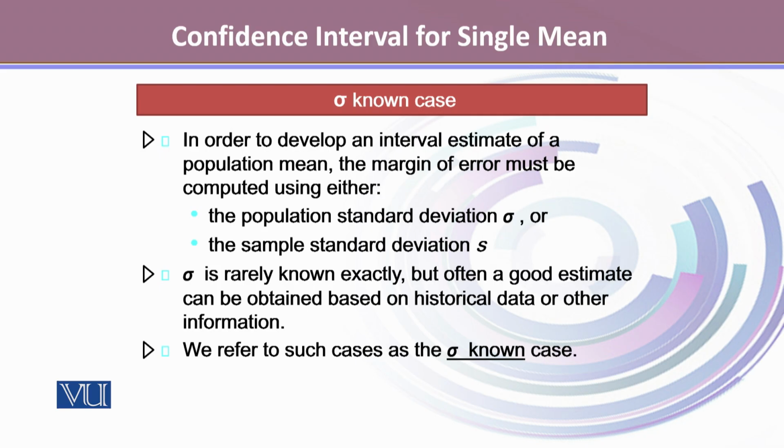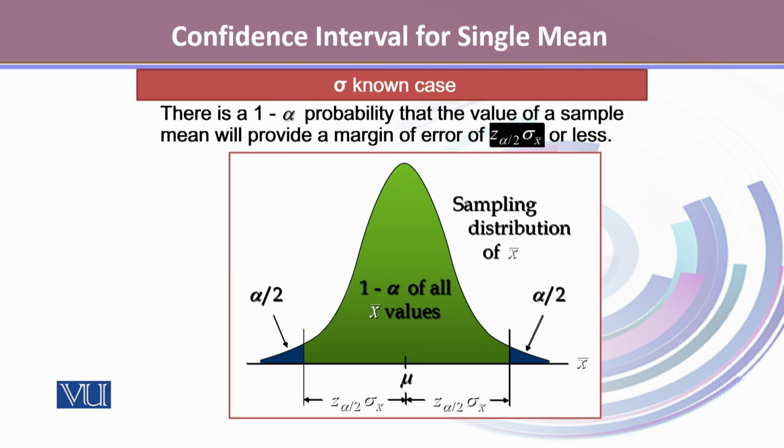Usually the sigma is unknown, or we rarely know exactly what the value is. But often a good estimate can be obtained based on historical data or other information. Here, we refer to such cases as the sigma known cases. There is a 1 minus alpha probability that the value of a sample mean will provide a margin of error of z alpha by 2 times the standard error or less.